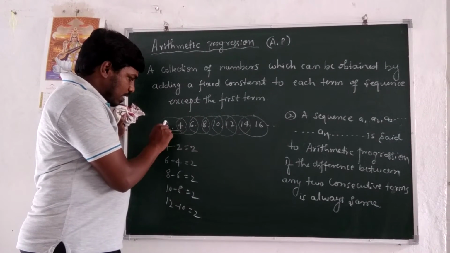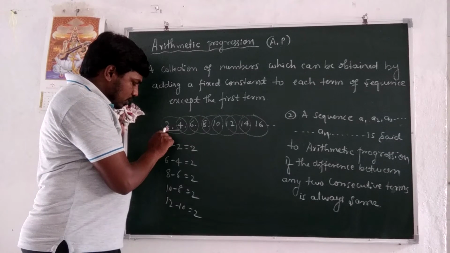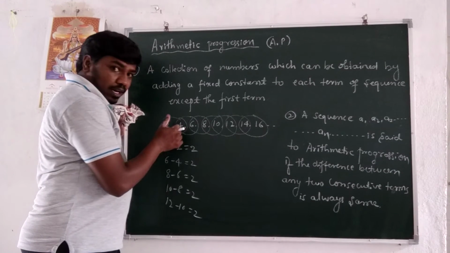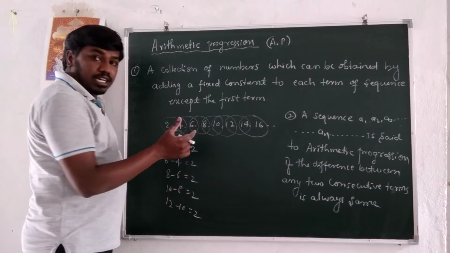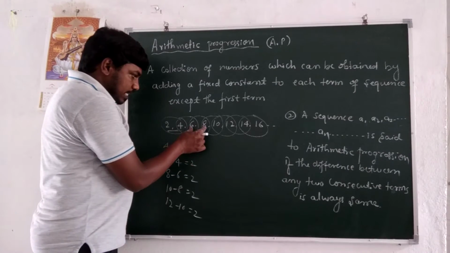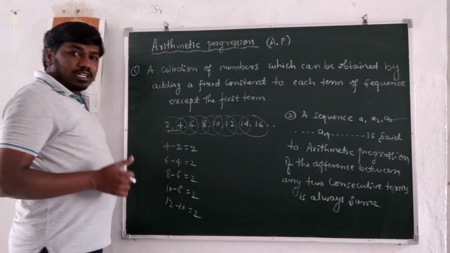Consecutive terms are nothing but, suppose 2 and 4 are consecutive. So 2 and 4 are neighboring numbers. Okay, so 4 and 6 are consecutive numbers. 6 and 8 are consecutive numbers. So 8 and 10 are consecutive numbers.